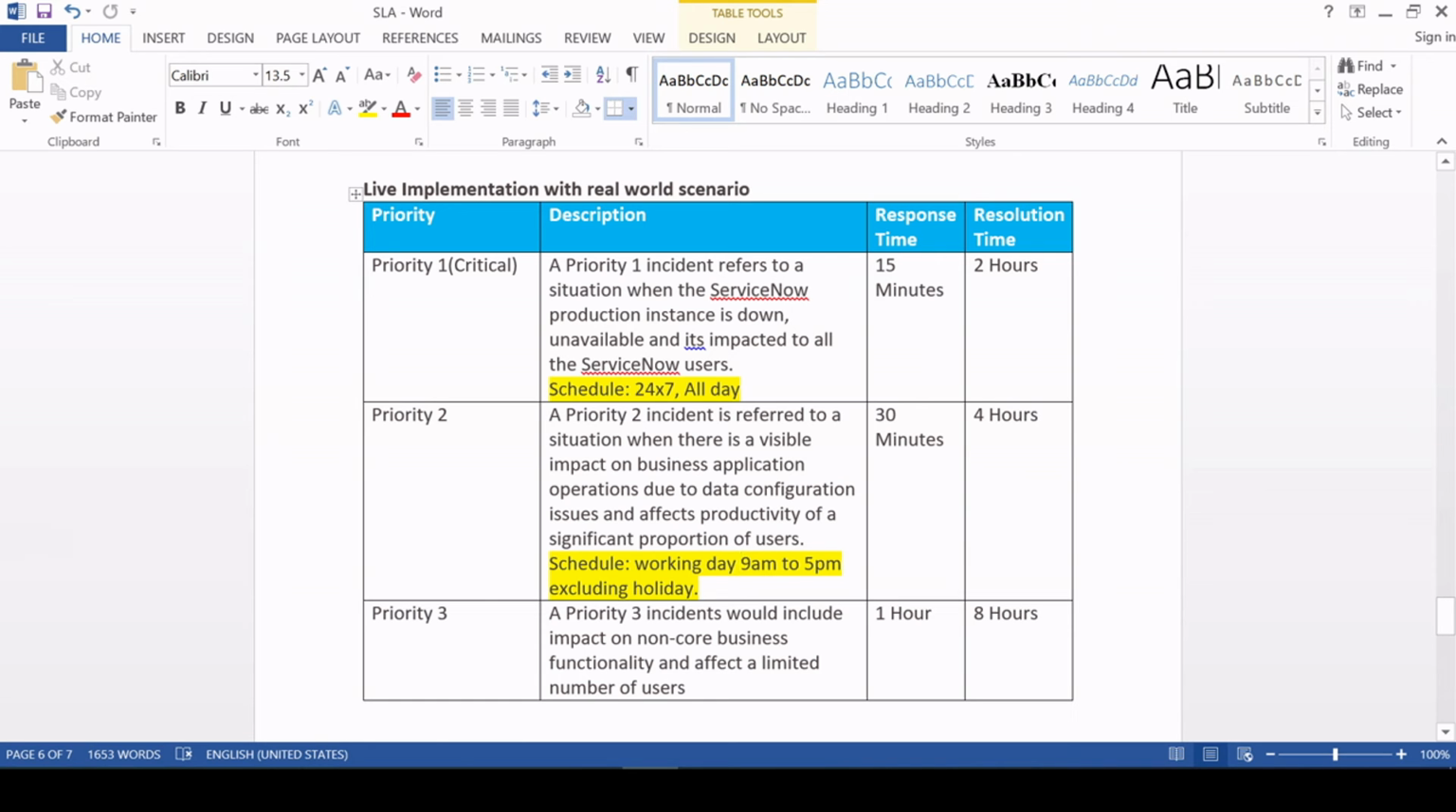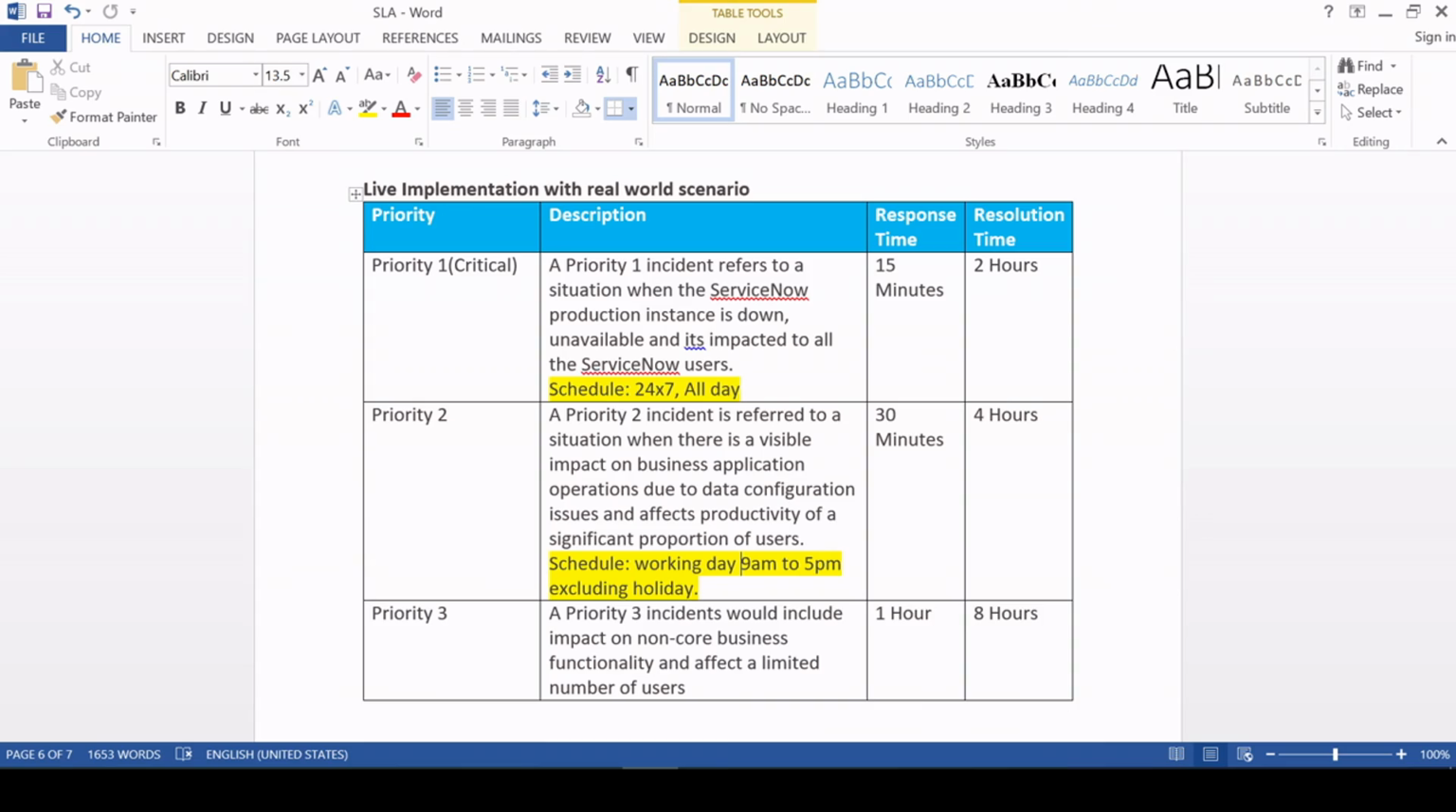Let's say your client working time is 9 a.m. to 5 p.m. or 10 a.m. to 6 p.m., something like that. In that case you have to create a schedule, and if they want to exclude the holidays, then that also you have to configure. So this video is going to be very specific and very beneficial for you if you want to know SLA in depth. This is the kind of advanced level video I'm going to make.